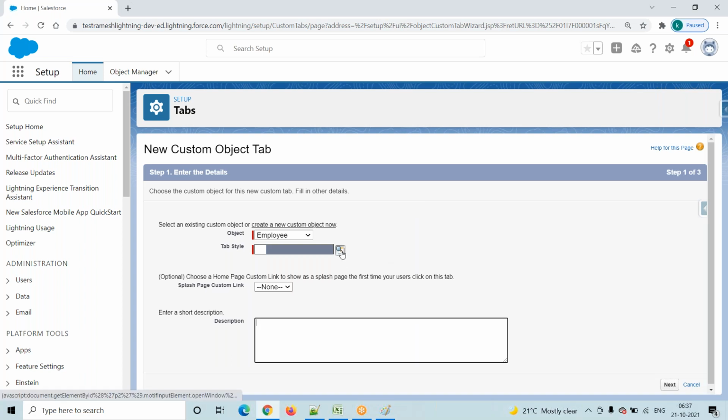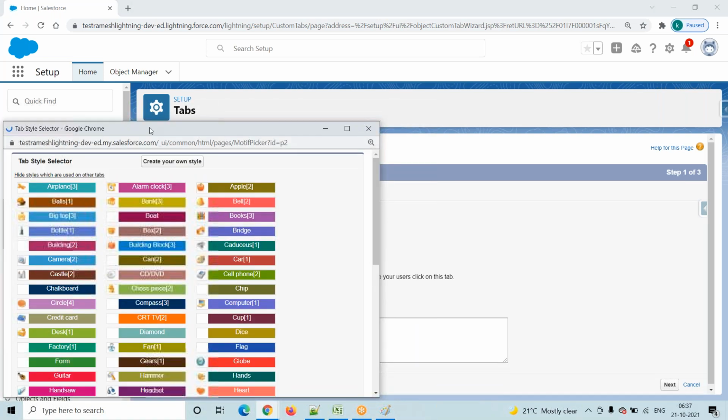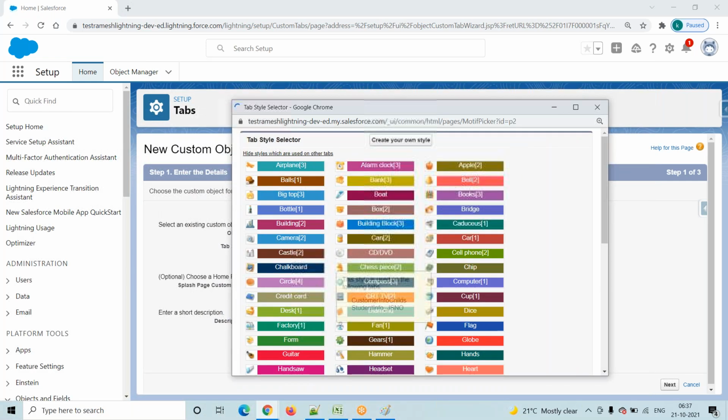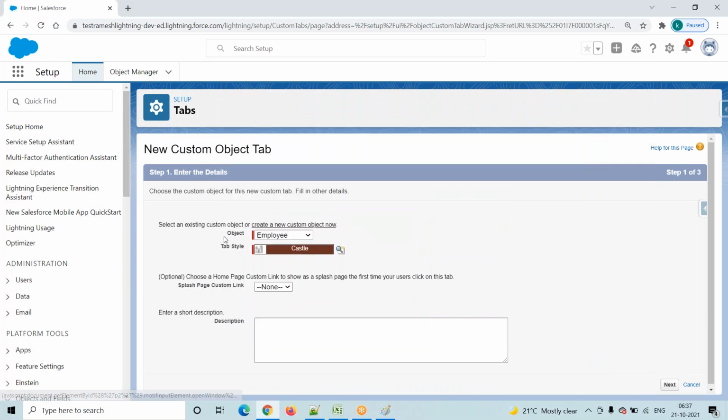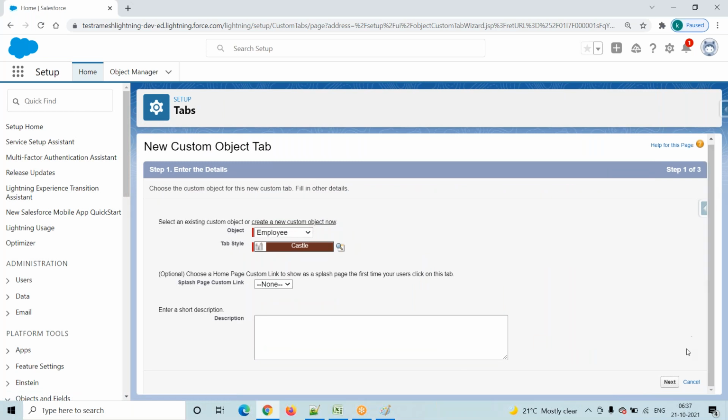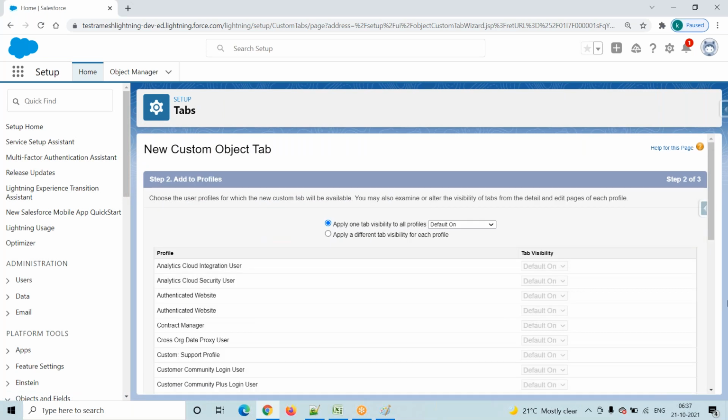Then it will redirect to this particular screen. The system is asking what your tab style is. You are trying to create one tab. My tab name is employee. The object name is employee only. Then click on next.